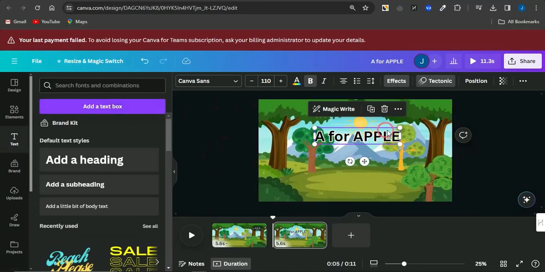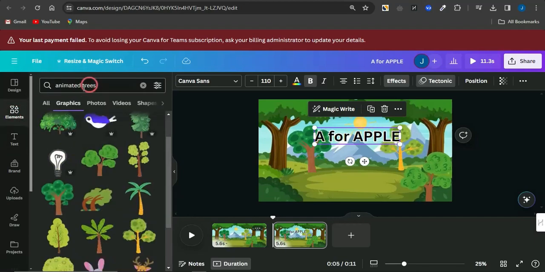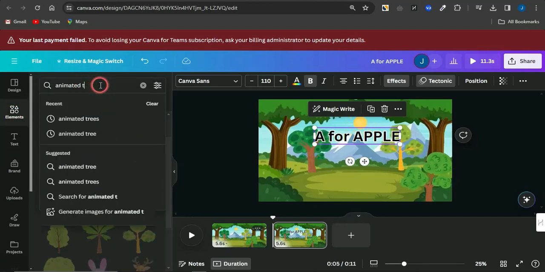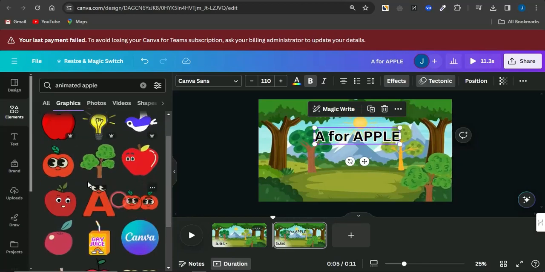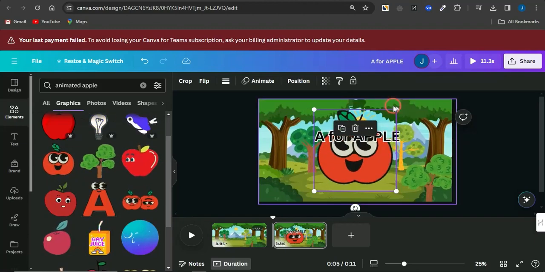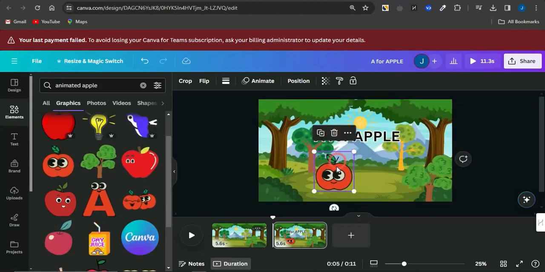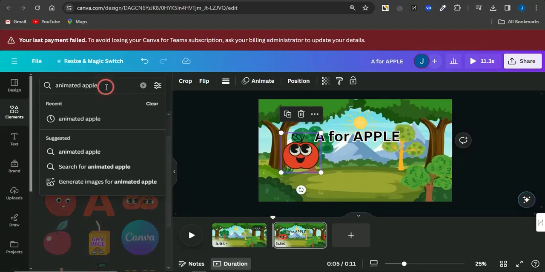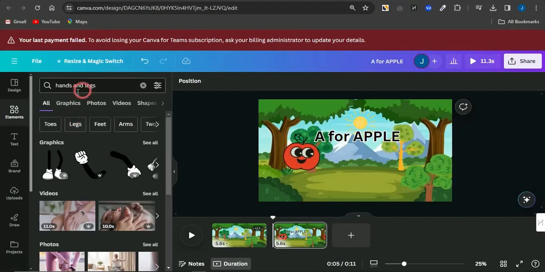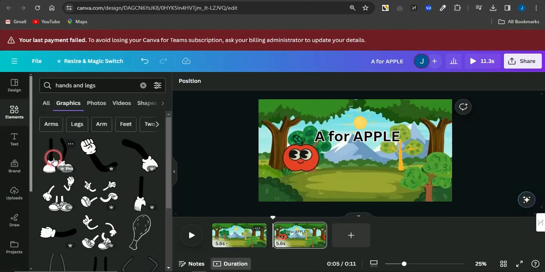Now once that has actually been done, next we need to go on to adding our characters. But before we add our characters, since I'm actually talking about A for apple, I'm just going to go on to inserting an element, go into the element section and search for animated apple. Now once I do search for animated apple, I can actually see a lot of cool and amazing apples. I'm just going to select this one right now. I'm going to reduce the size of this. If I reduce this right here, I'm going to just simply search for animated legs and hands. So once you search for something like this which says hands and legs, if you go into the graphics section, you can see a lot of options right now.